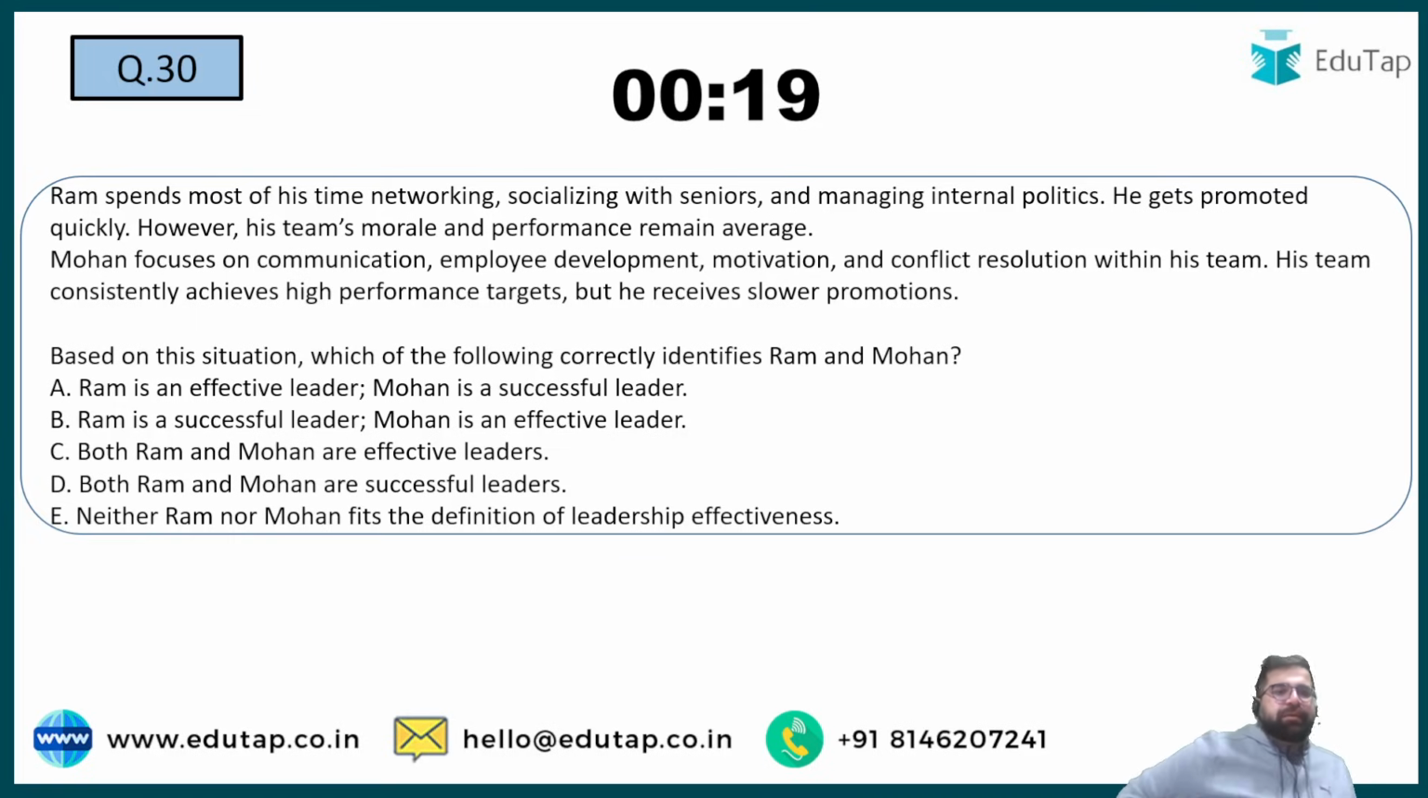Good. Question number 30. Again, a statement based question which you have to read and answer. Ram spends most of the time in networking, socializing with seniors, and managing internal politics of the office. He gets promoted quickly. However, his team morale and performance remains average. So Ram is like, I am doing good, but my team is not able to do good. Mohan focuses on communication, employee development, motivation, and conflict resolution within his team. His team consistently achieves high performance targets, but he receives slower promotions.